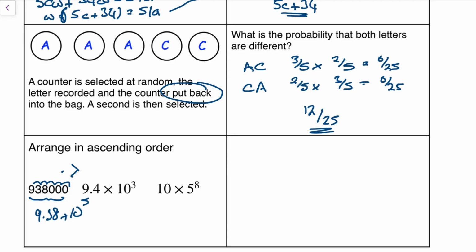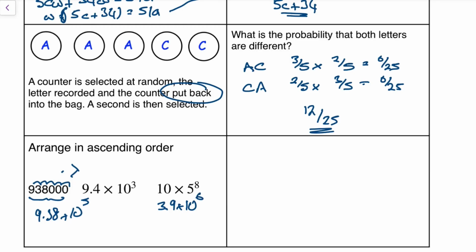In fact, I'm trying to work out if there's a quicker way of doing this. I can't see it without just using the calculator and then comparing the numbers. I think I'm going to have to work out 10 times 5 to the 8 on my calculator. So 10 times 5 to the 8 is 3906250, which is 3.9 times 10 to the, counting the digits on my calculator, 1, 2, 3, 4, 5, 6, so times 10 to the 6.